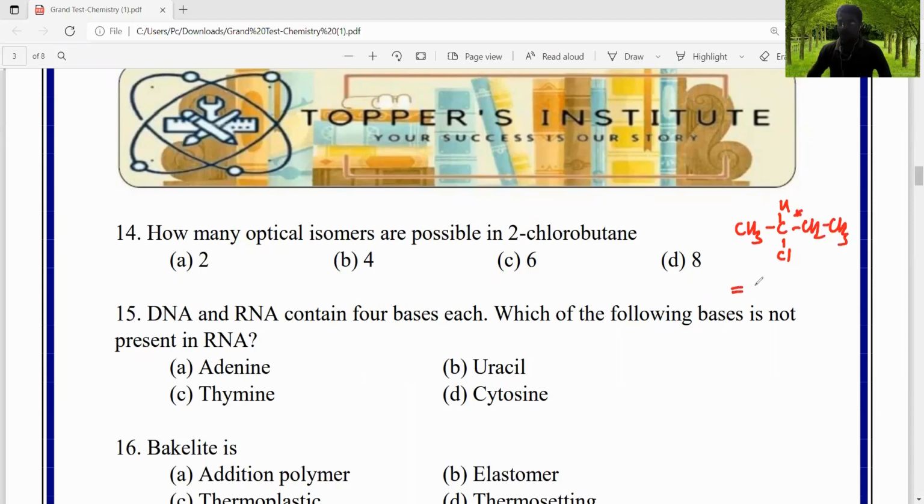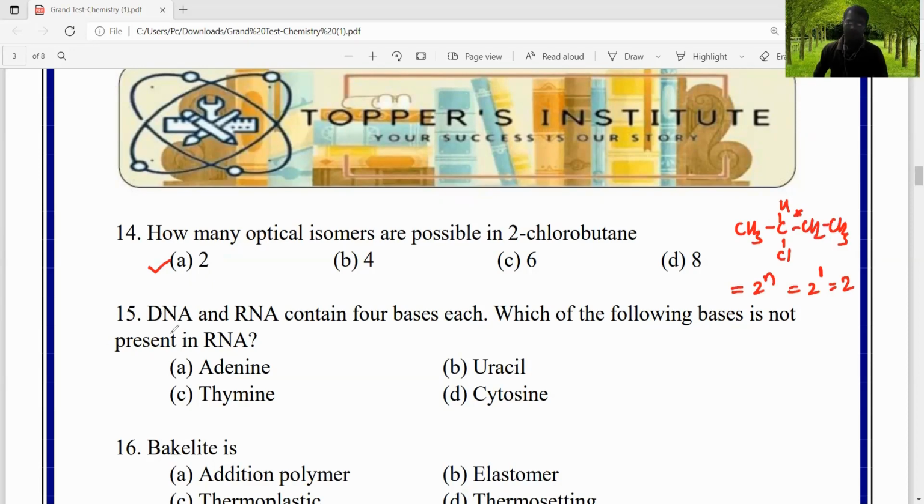Therefore, the number of optical isomers is calculated as 2 raised to the power n, where n is the number of asymmetrical carbon atoms. Here, the number of asymmetrical carbons is 1. That's why 2-chlorobutane has 2 optical isomers, and that's why the correct answer is A, right?